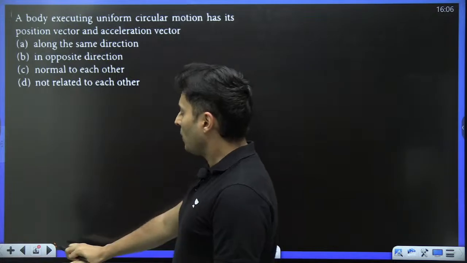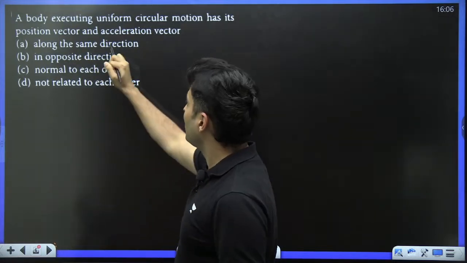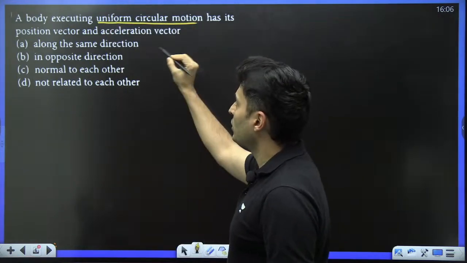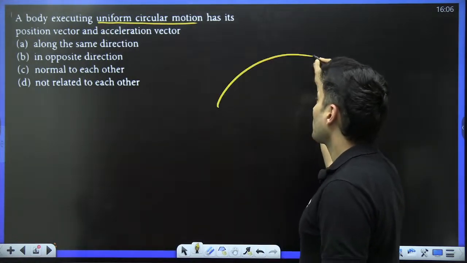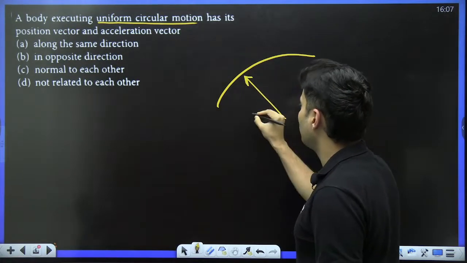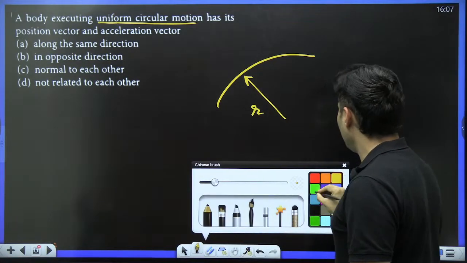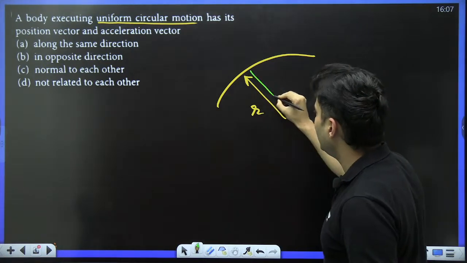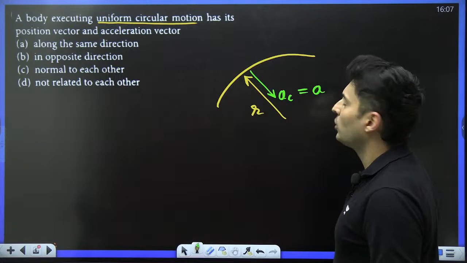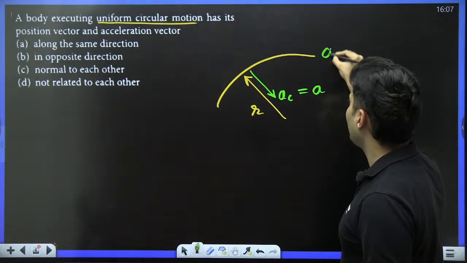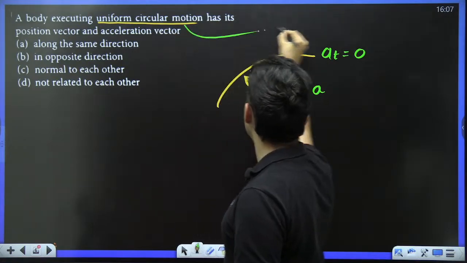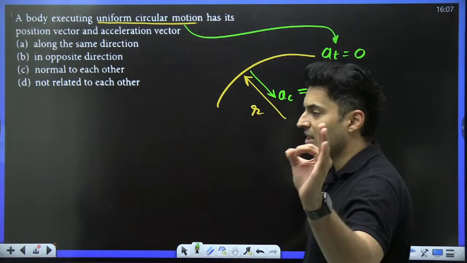All right. So correct answer for this, remember, because it is uniform circular motion, clearly mentioned over here, position vector and acceleration vector. As you go in a circular path, if this is the position vector of that particle, then the centripetal acceleration will be here, and this will also be the total acceleration, because tangential acceleration will not be present, since it is clearly mentioned that it is uniform circular motion.